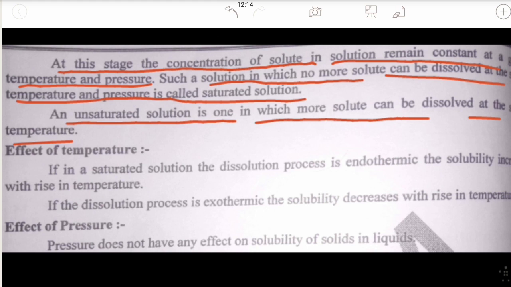The solubility of solids in liquids is affected by temperature and pressure. First, the effect of temperature on a saturated solution.